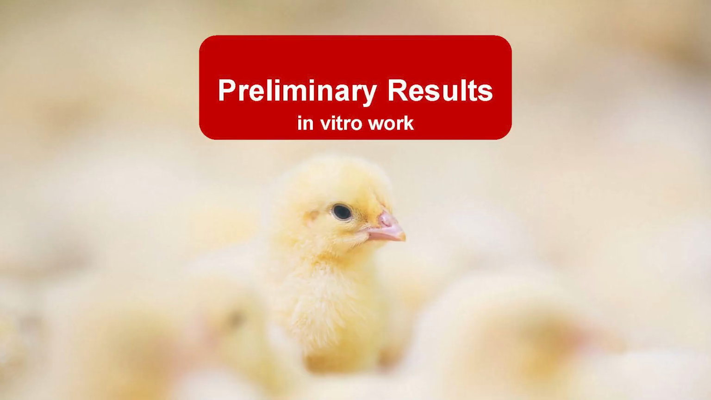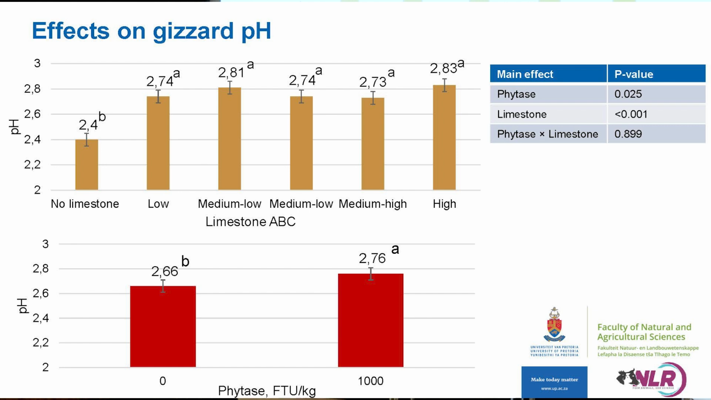The preliminary results for the in vivo part of this trial: when broilers were fed diets containing different phytase levels and different acid binding capacity values of the limestones, we see that there was no interaction noted. However, there was a main effect of the addition of limestone, where we can see that when no limestone is supplied in the diet, we end up with a significantly lower pH. However, there was no further mean separation between the limestones of different acid binding capacities.